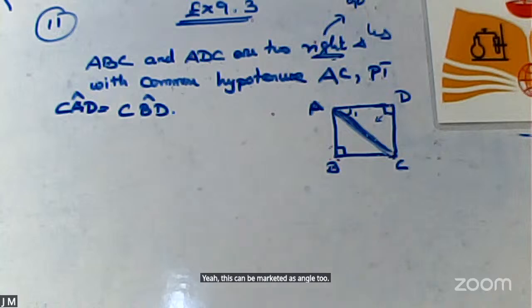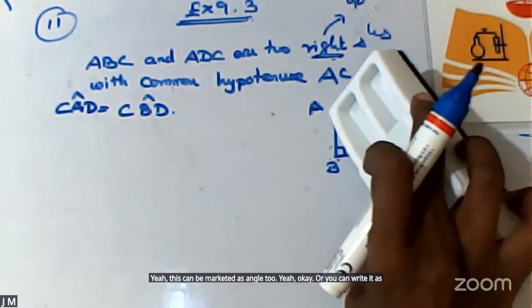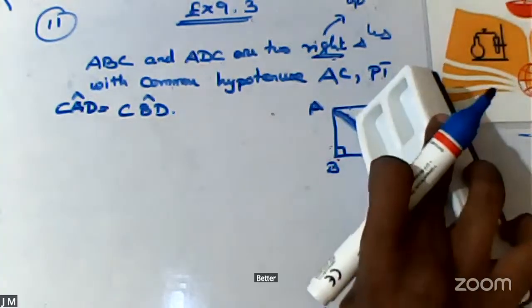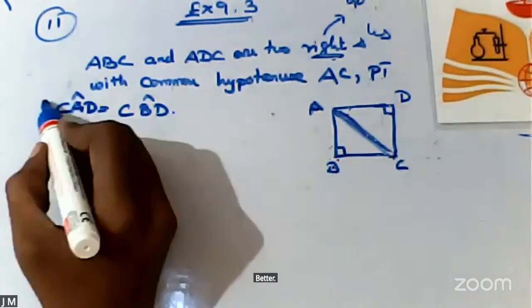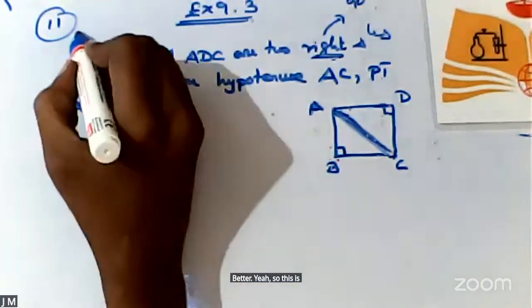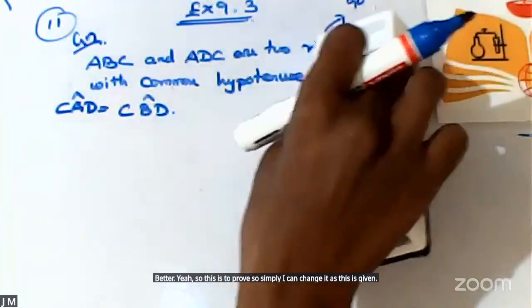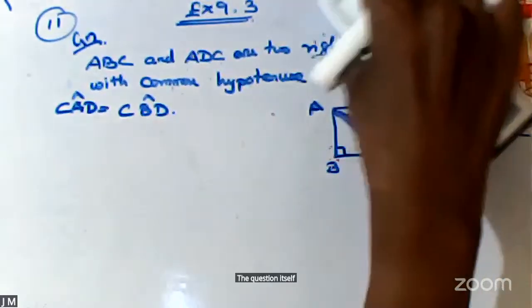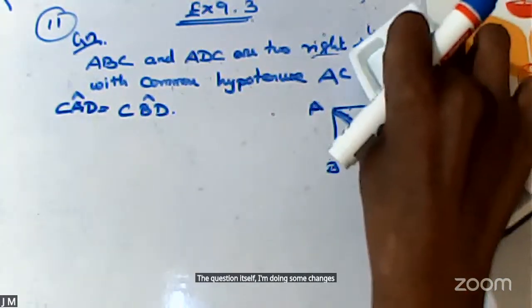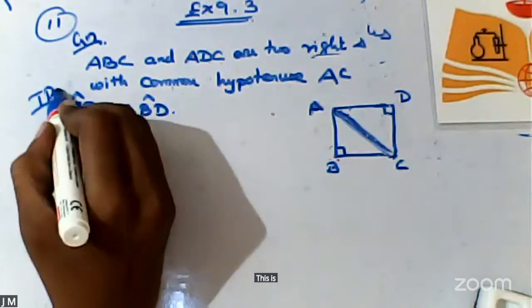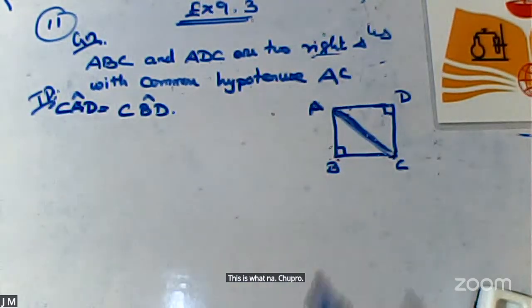Or you can write it like this itself, ma'am. Better. So this is to prove. Simply I can change it as this is given. The question itself, I am doing some changes. Next, simply I have converted this to: to prove. Am I clear? Yes.